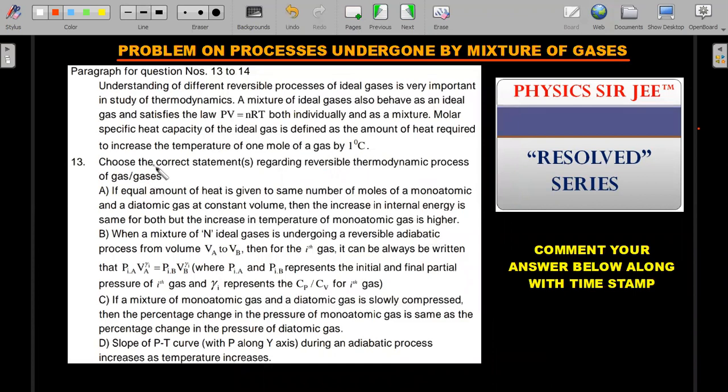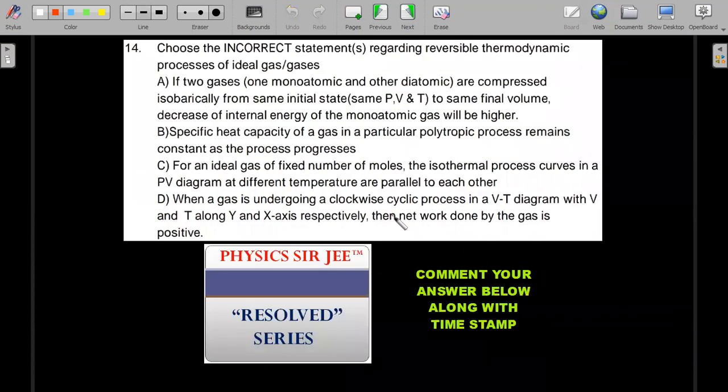Okay, so the 13th question is the first one, the 14th one is on the next page. These are the two questions. Read each and every option very carefully. These are definitely at the JEE Advanced and Olympiad level. It might be asked in JEE Mains, but only part of this particular question could be an exam question in JEE Mains. It'll be very interesting, and definitely you'll enjoy this problem.